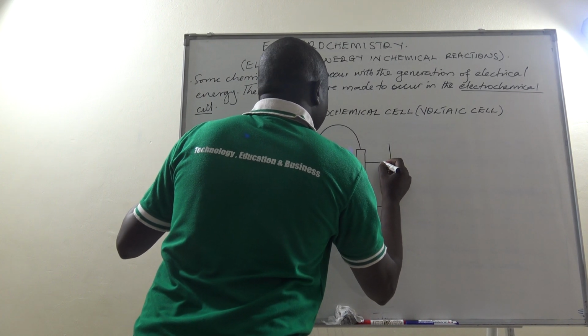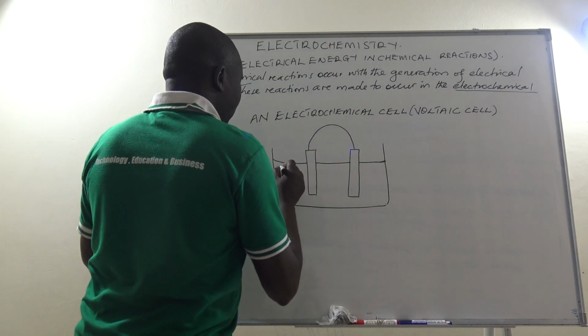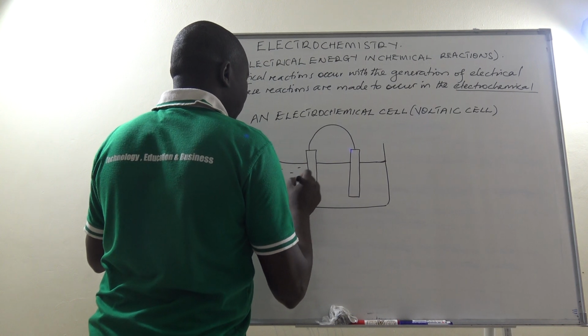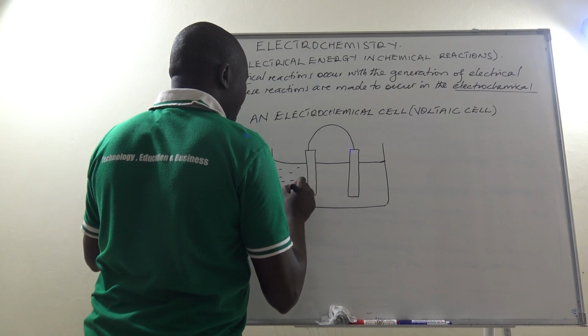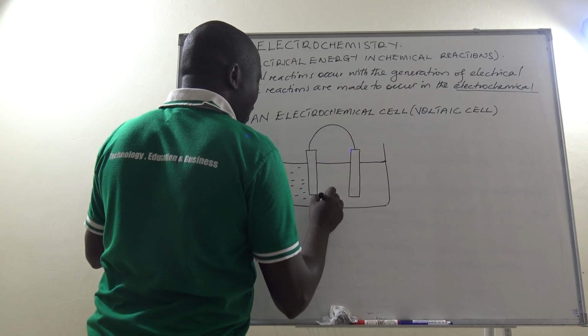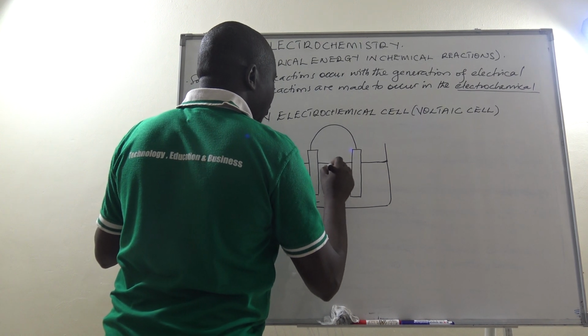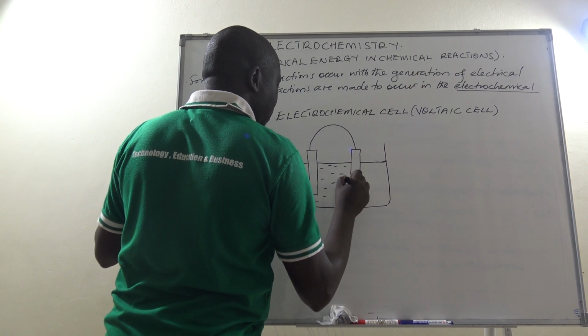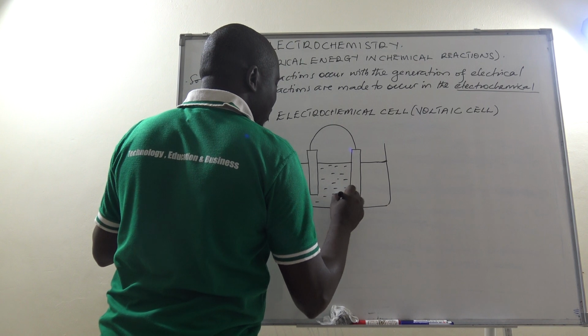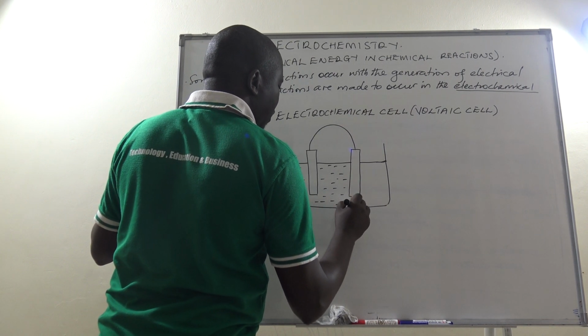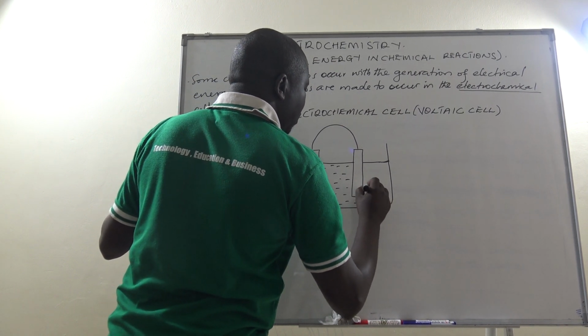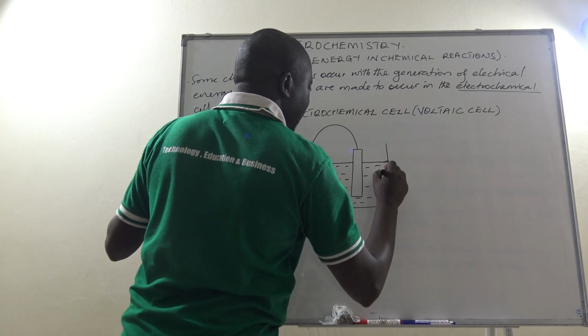I'm trying to put the meniscus of this solution here. So this is an aqueous solution, and let me use these dashes here to show that it is a solution. And that's what we always do. We don't use dots, but just short dashes in this case.